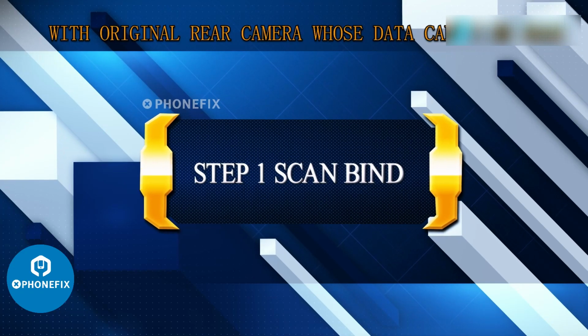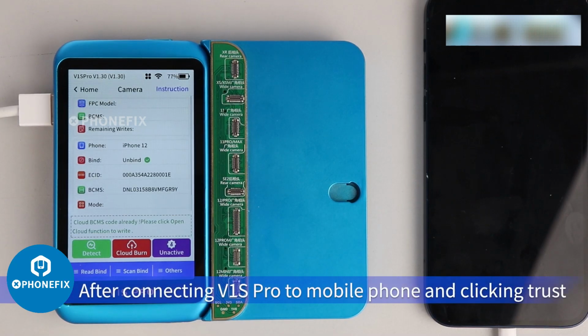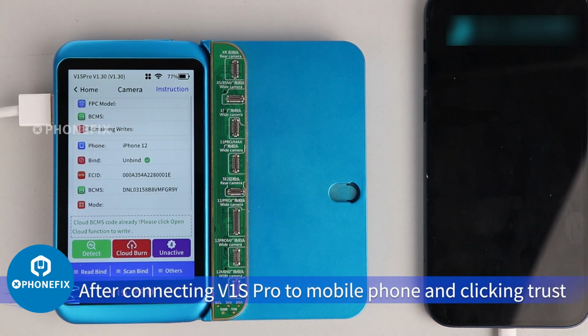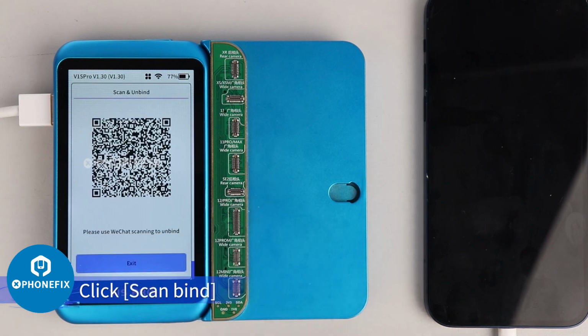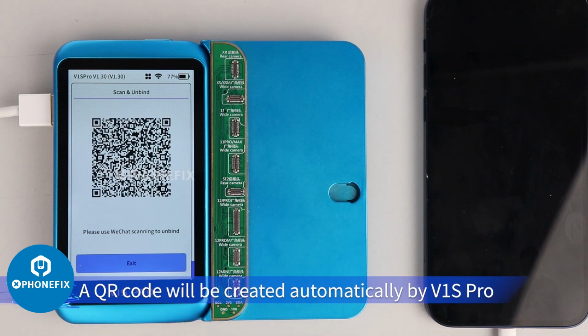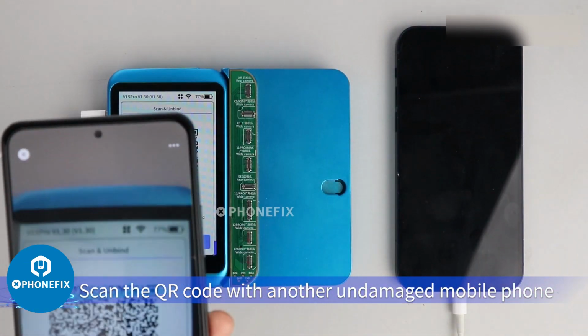With original rear camera whose data can't be read. Step 1. Scan bind. After connecting the V1S Pro to the mobile phone and clicking Trust, when it shows Cloud BCM's code is ready, click Scan bind. A QR code will be created automatically by the V1S Pro. Scan the QR code with another undamaged mobile phone.